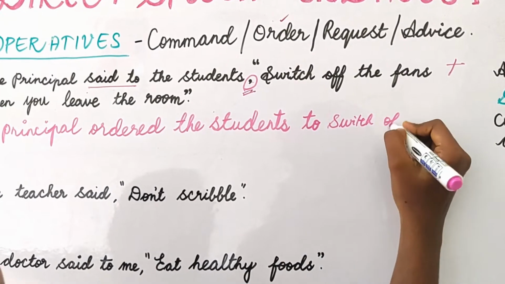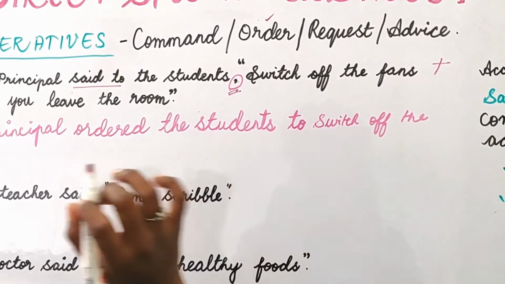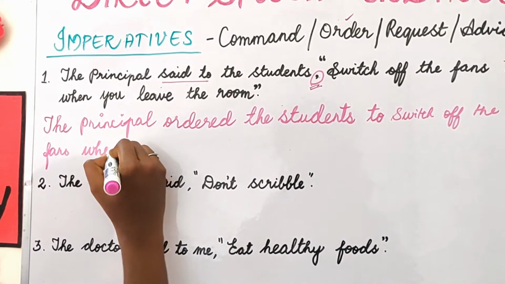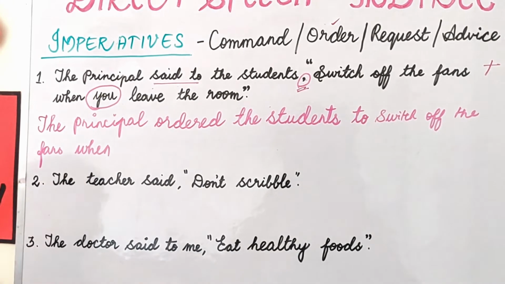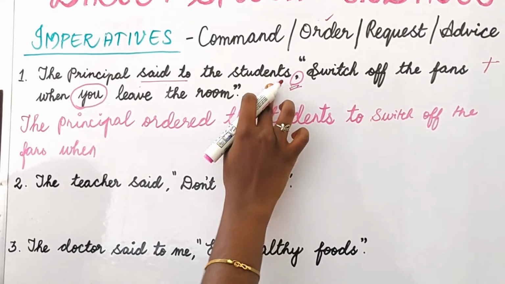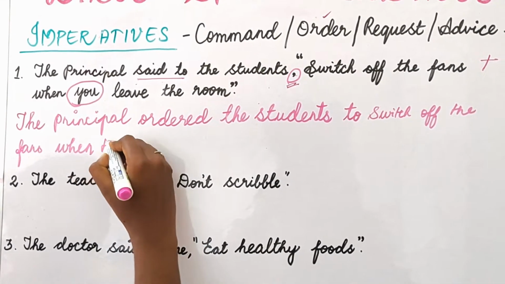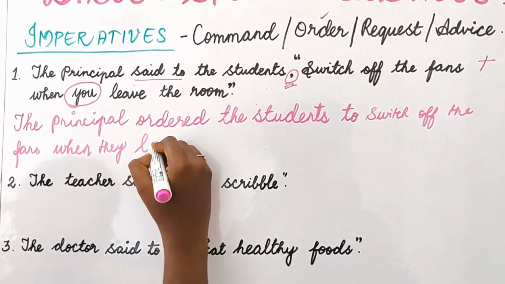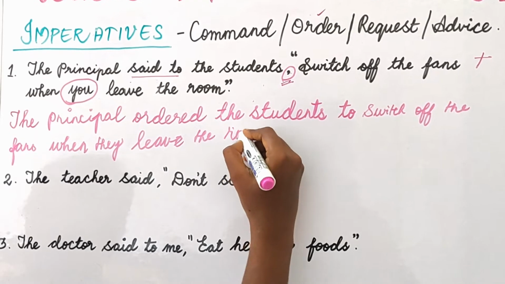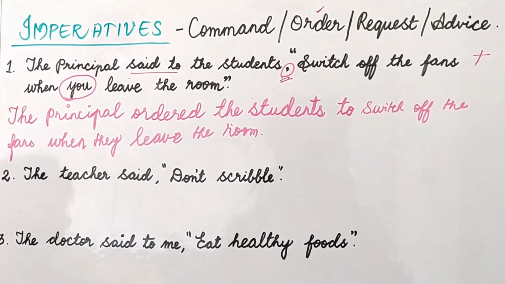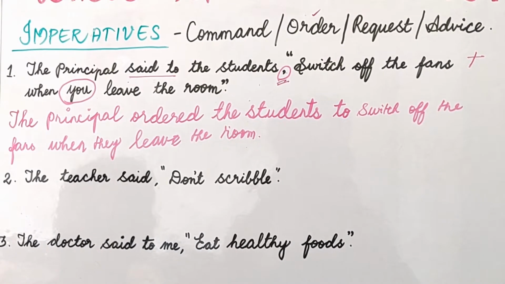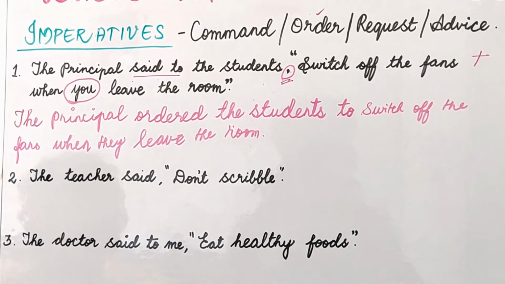That's it. Then the rest of the things you can write. To switch off. I don't change any tense here. Switch off the fans when, see this, when you. You refers to students, plural, third person plural. So when they leave the room. Are you clear? Now once again I am reading out the sentence. The principal ordered the students to switch off the fans when they leave the room.